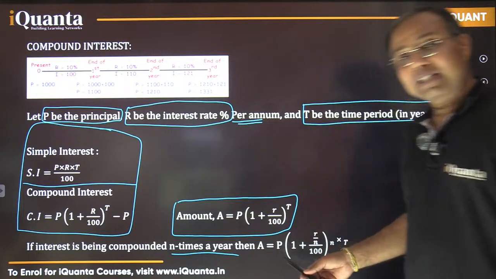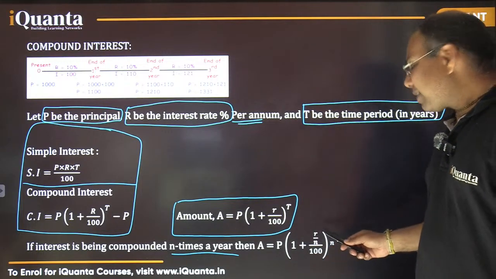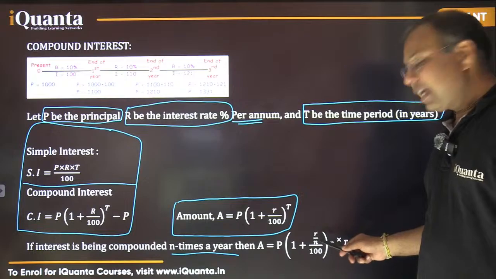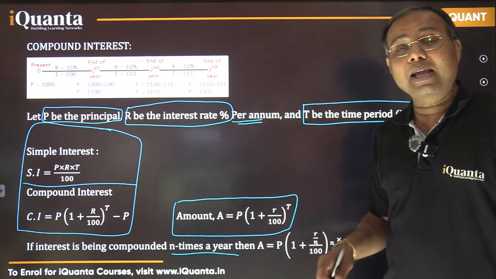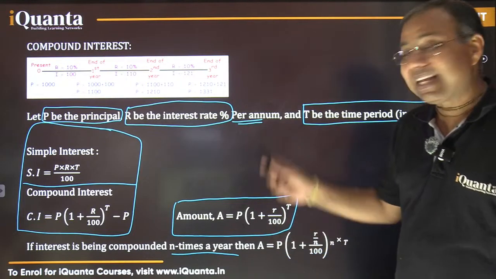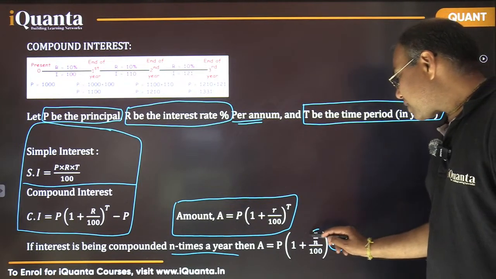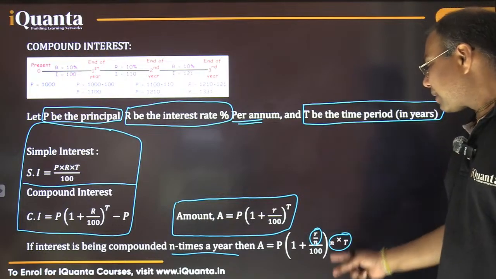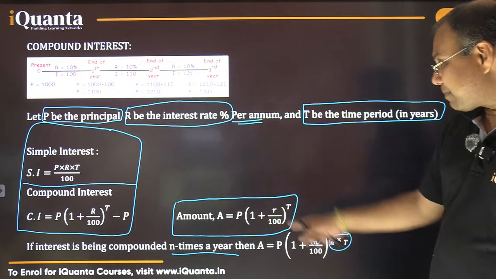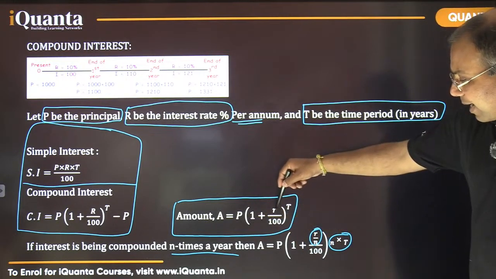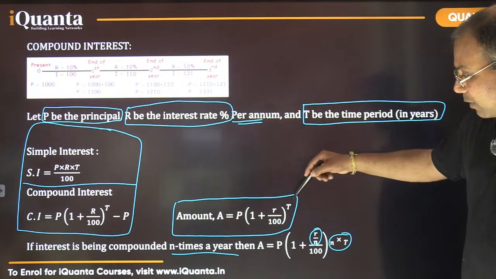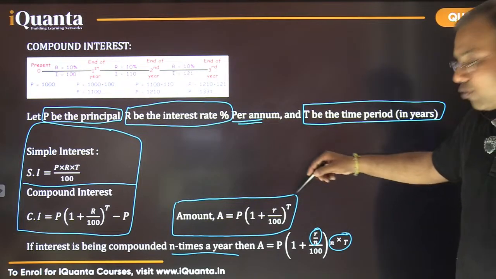So what happens is that we just need to divide the rate of interest by n, and we need to multiply the time duration with n, right? So total time period becomes n into t, and rate of interest for each duration becomes r by n, and the result is same. So in the same earlier result here, in place of r, I have written r by n, and in place of this time t, I have written n into t, right?